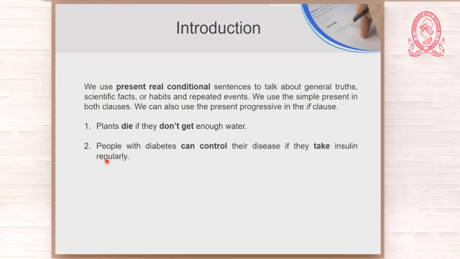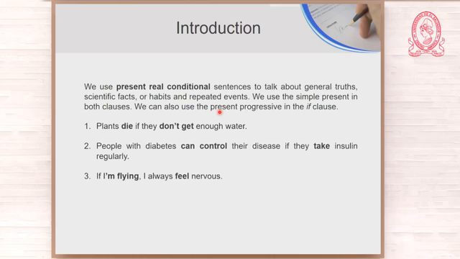Remember, present real conditional. We have a combination of present and present in both clauses, and we use it to talk about general truths, scientific facts, habits, or repeated events.